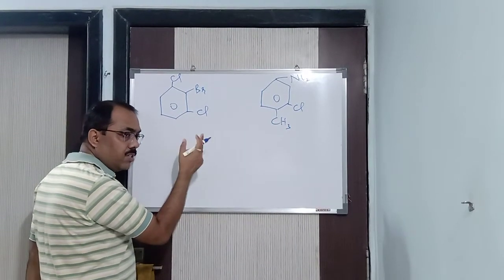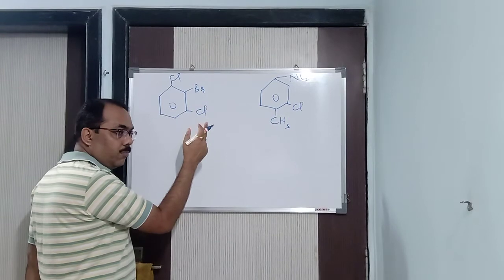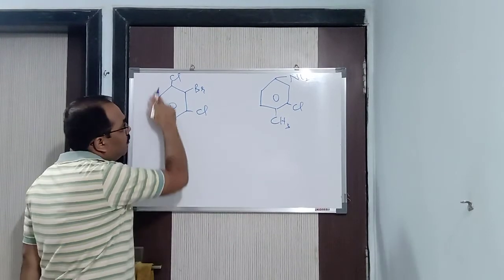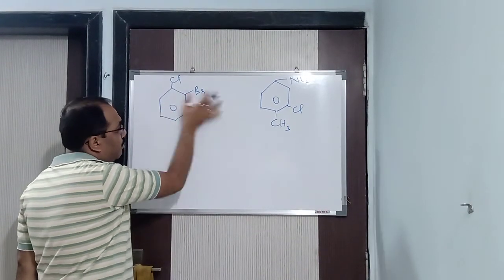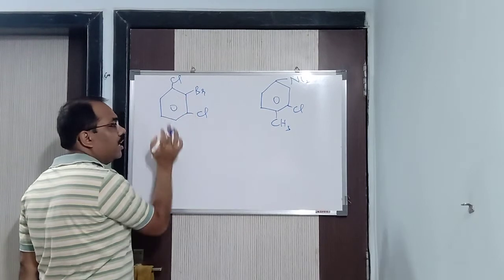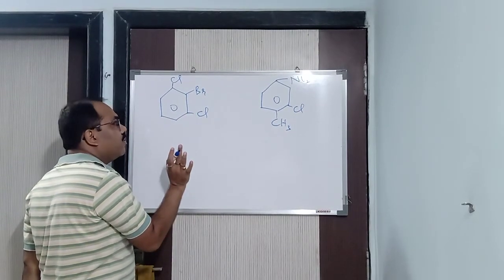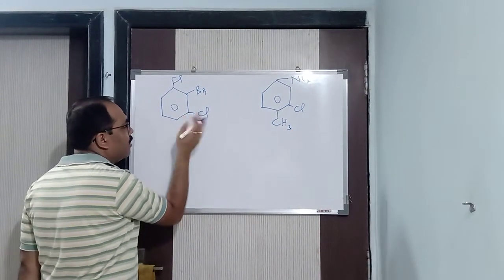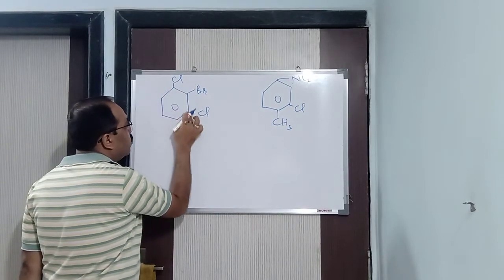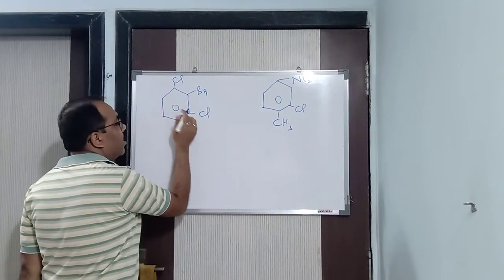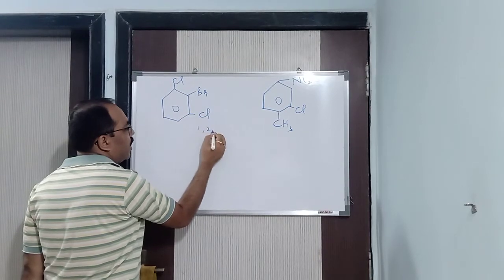In the previous two examples, you have seen it. I started from the functional group because I gave the lowest number to the functional group. But here no functional group is there. Here all are prefixes. So I need to give the lowest number to the prefixes. So how will I start? There are many options with me. 1, 2, 3. In this way you can go. So hence we get the numbering as first, second and third position.